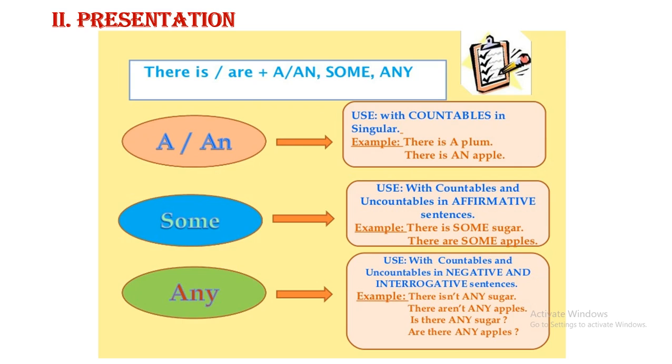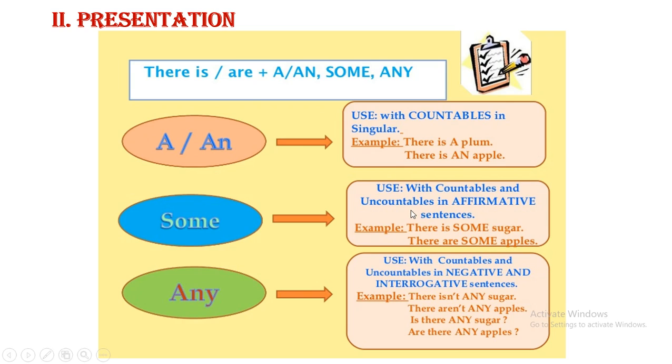Affirmative sentences means positive sentences. Again, we use some in positive sentences with countable and uncountable nouns.